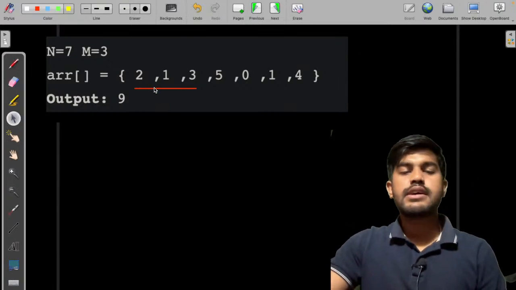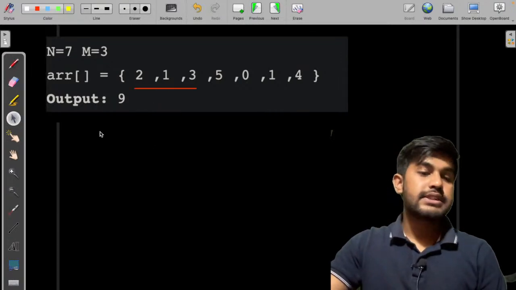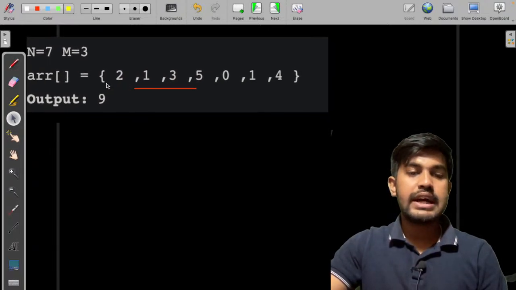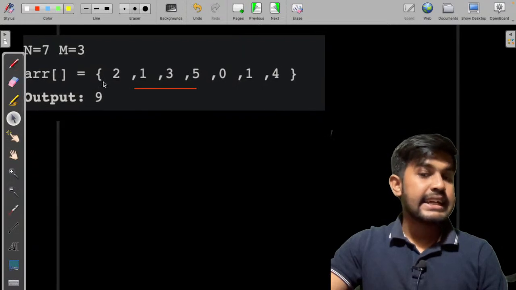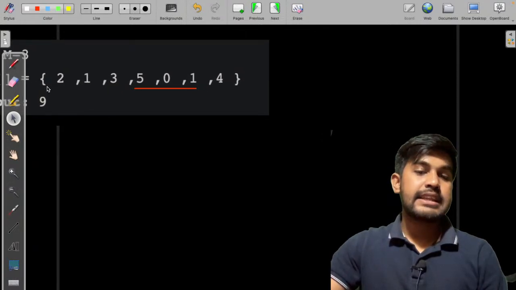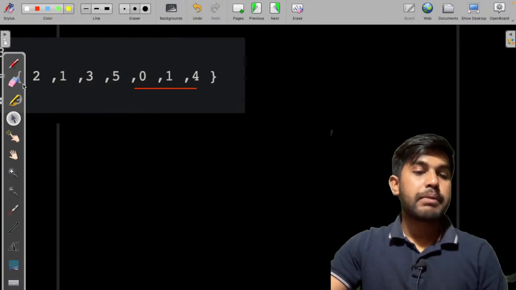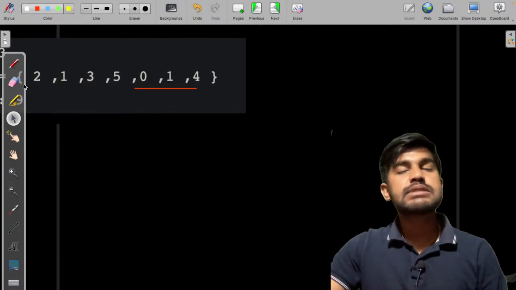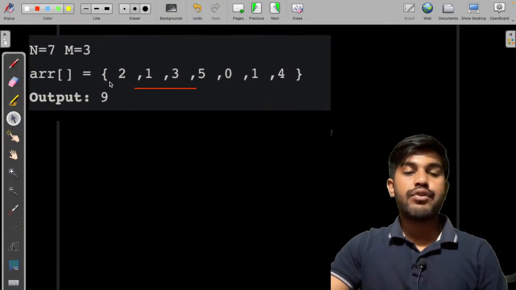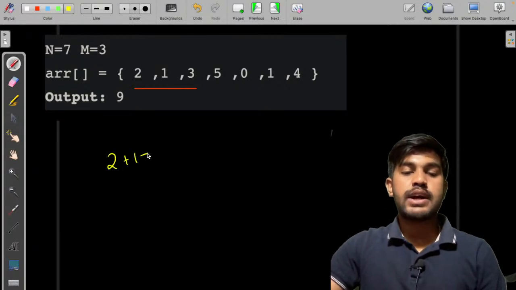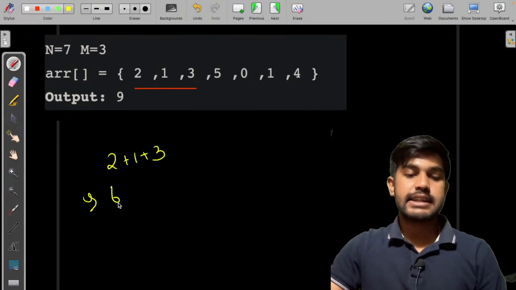Okay, fair enough. Still, first we would consider the first 3 elements, then we would move forward, and then we would consider the next 3, then the next 3, then the next 3. What I am basically doing is the same sliding window approach. First I would compute 2 plus 1 plus 3, that is 6.